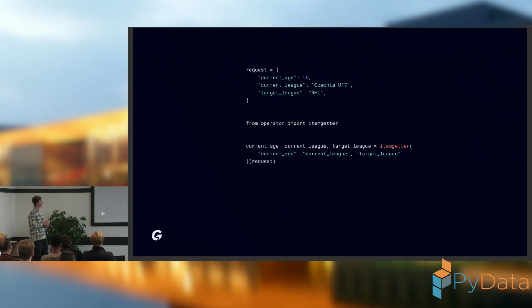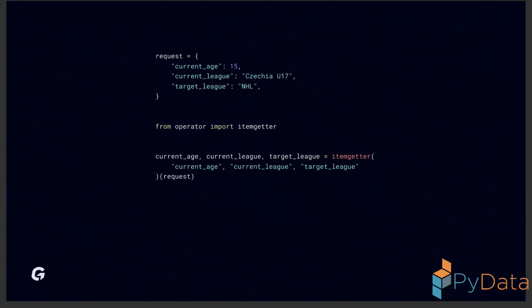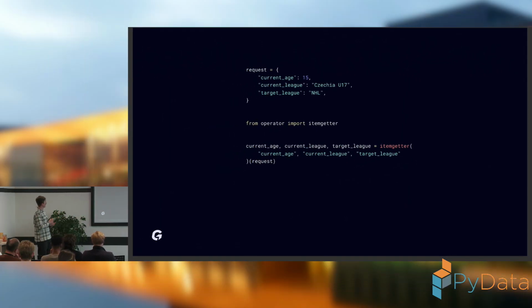Our request is created from 3 pieces of information about our user. The first one is the current age of the user, the second one is the current league, and the third one is the target league, meaning the league where the player wants to get to. So when I look at this example, I can see that our player is 15 years old.